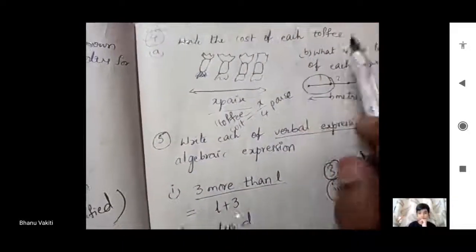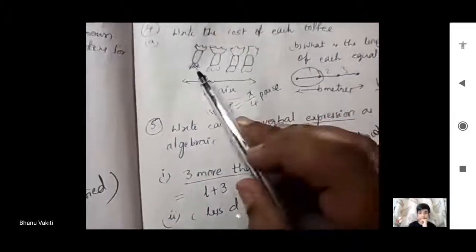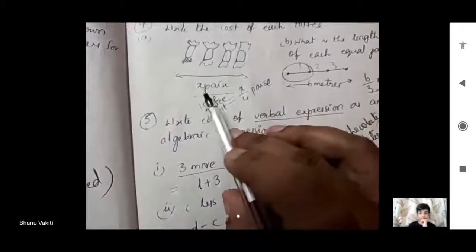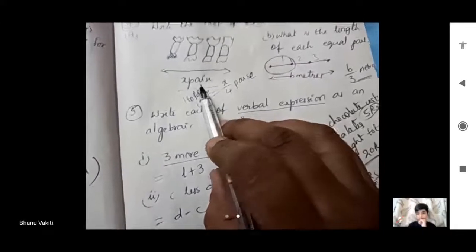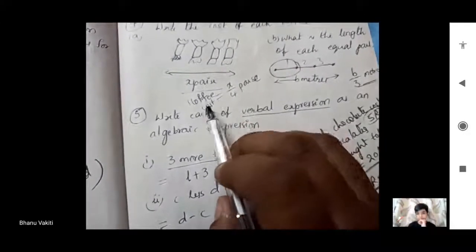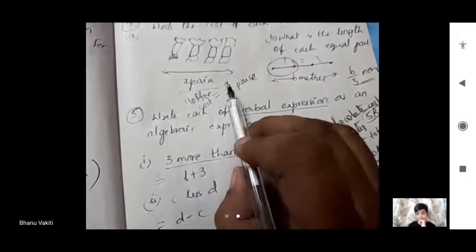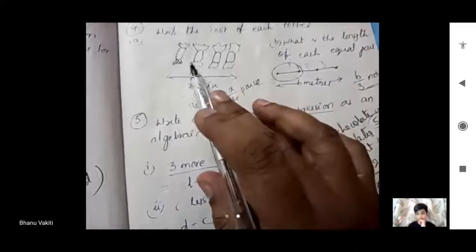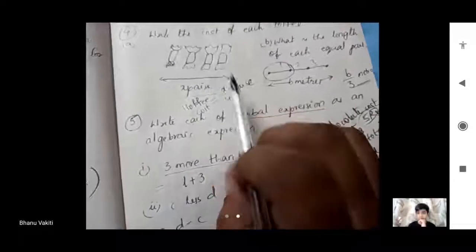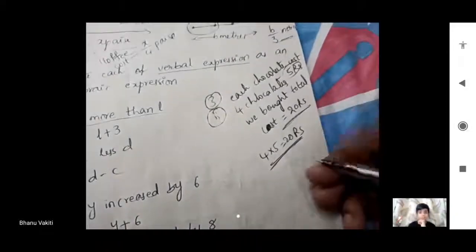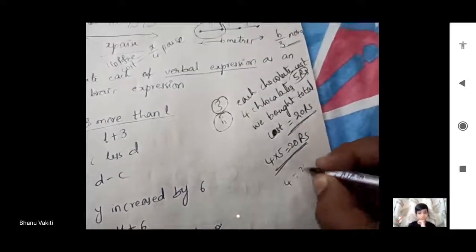And the fourth bit is write the cost of each toffee. Here for 4 chocolates combined, x paisa. Variable they have given, x paisa. And 1 toffee cost is equal to x by 4. Why? Because all are equal in cost. So to get the cost of each one, as it is, Nana, here 4 is 20 rupees.